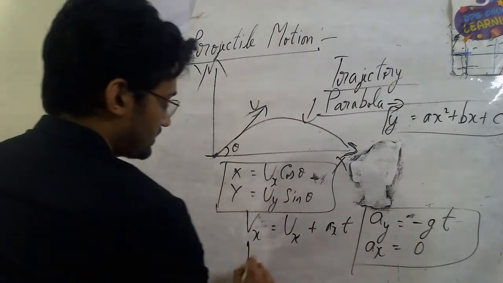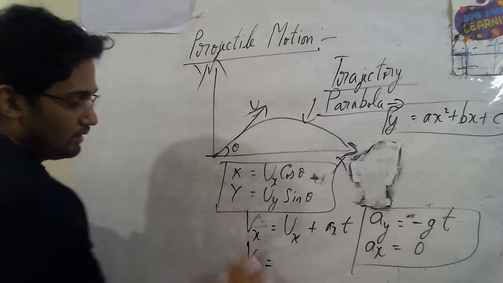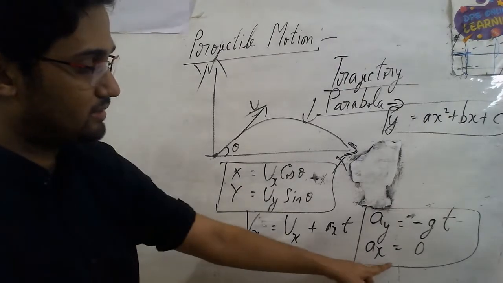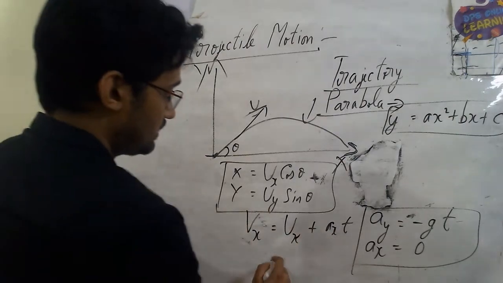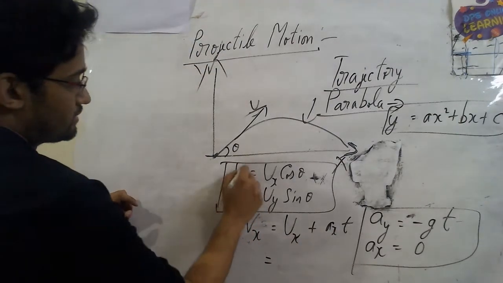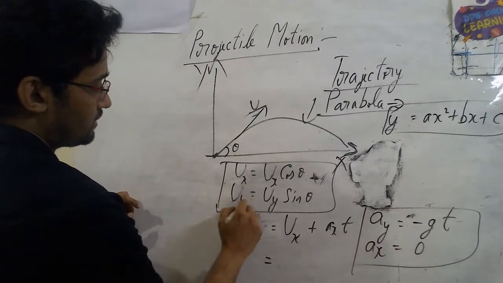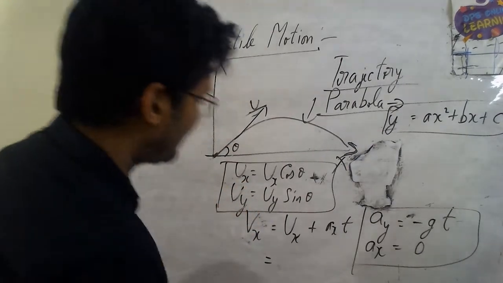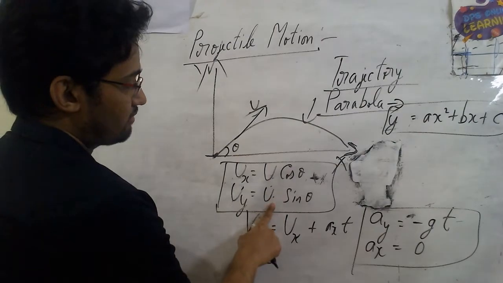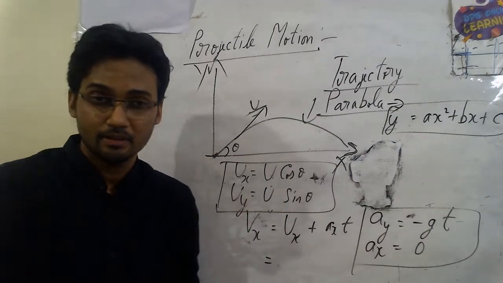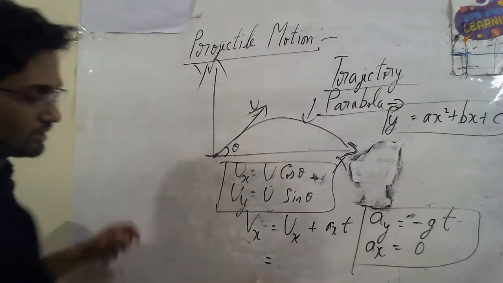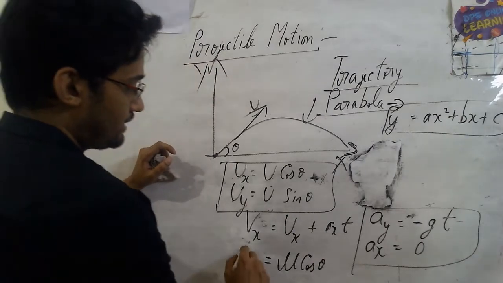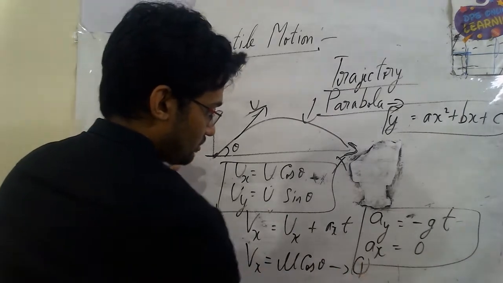Henceforth, what is my velocity in the y direction then? Let's complete the equation of this vx. It's ux plus axt. We know ax is 0, so this becomes automatically 0. We can write this as ux and this one as uy. Velocity is in my x and y direction, initial. Henceforth, I can avoid writing the x and y here because it's understood that it's a component of x and y. You can write u cos theta and u sin theta. That's sufficient. I substitute that, and I can write this as u cos theta, that is in the x direction. Let's take this as equation 1.